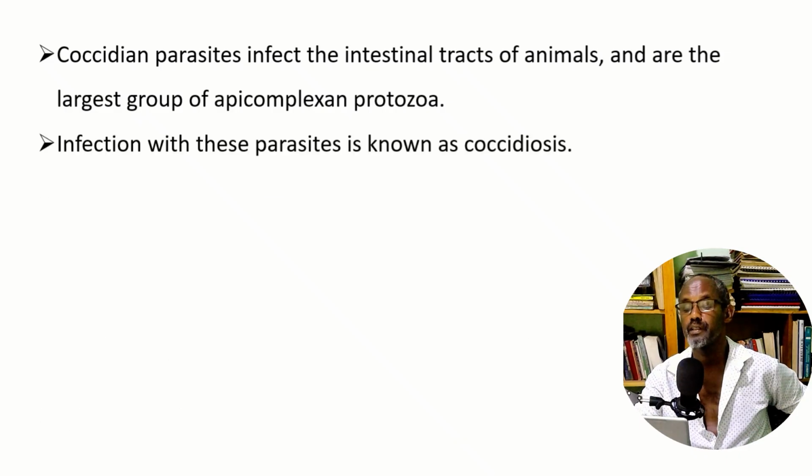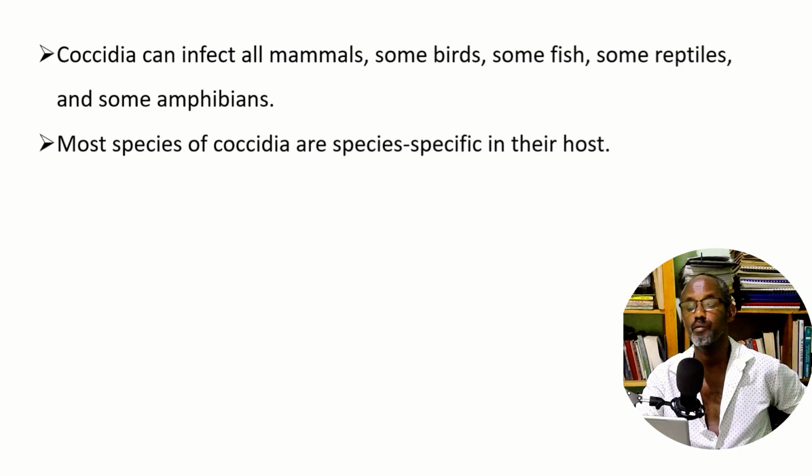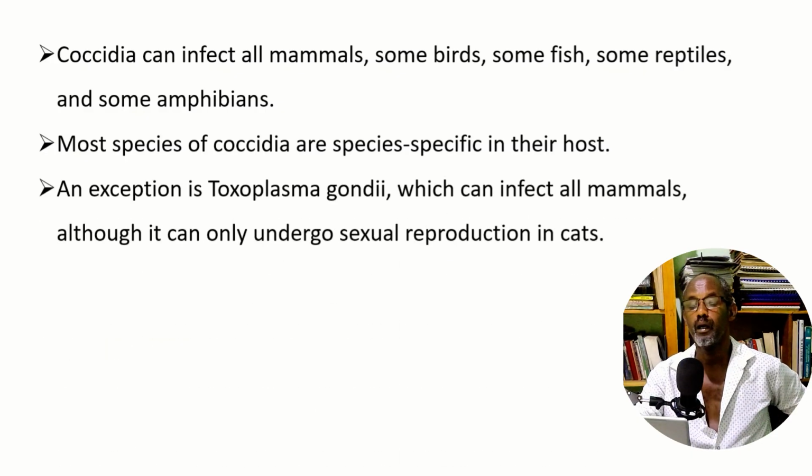Coccidia can infect all mammals, some birds, some fish, some reptiles, some amphibians. Most species of coccidia are species-specific in their host. An exception is Toxoplasma gondii, which can infect all mammals, although it can only undergo sexual reproduction in cats.